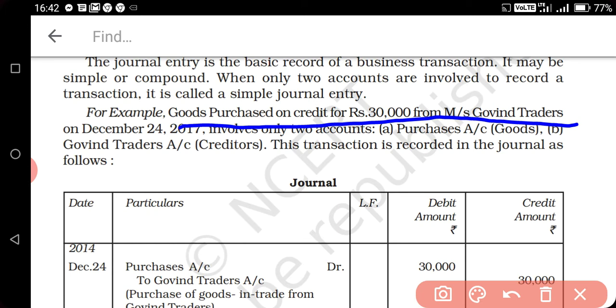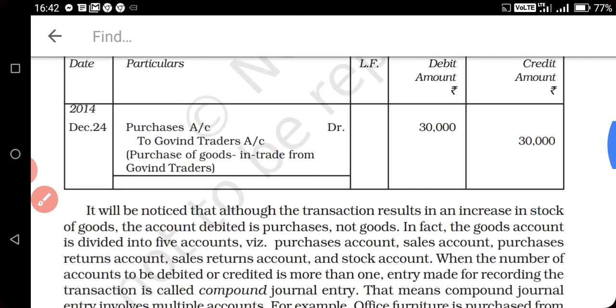So in this transaction two accounts will be affected. One is the purchase goods account and second is the supplier account, name is Govind Trader. So see how you will pass the journal entry. Purchase account debit to Govind Trader. How will you read this entry? So please learn this. Purchase account debit. Dr indicates the debit. So purchase will be debited and the amount will go in the debit side column. Next is To Govind Trader. Here To indicates the credit side and you will start the To in the center of the purchase.